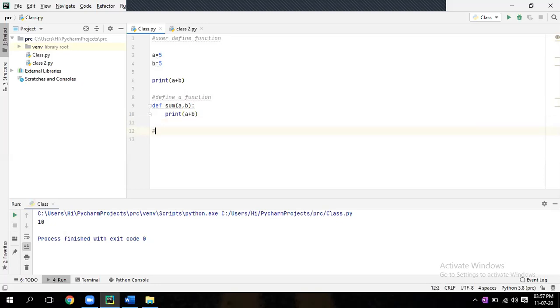Calling a function. Now we have to call that function. What is the function name? Sum. Within brackets you can give the value of a, 5, comma 5. Run it.